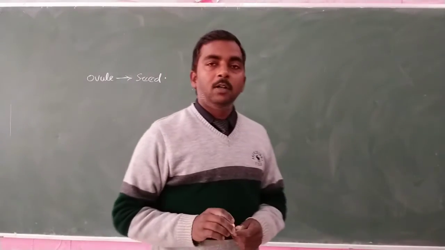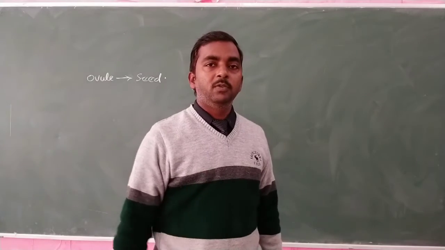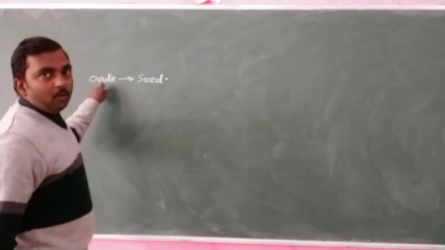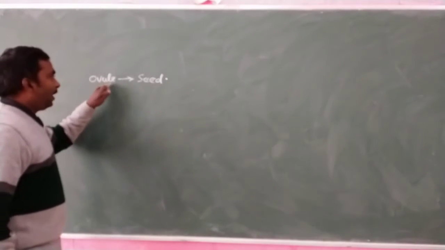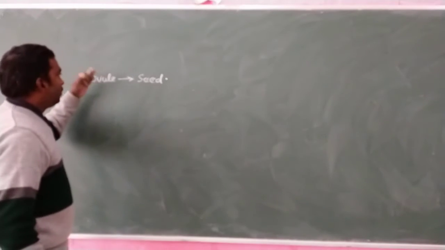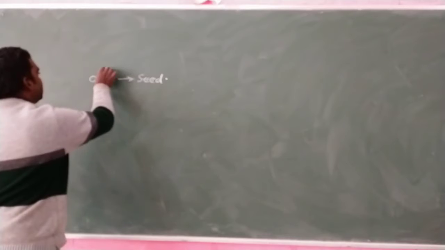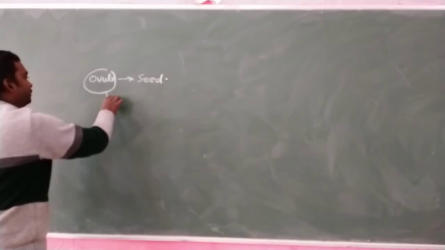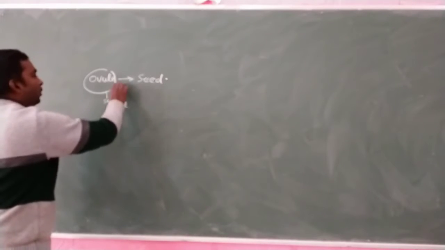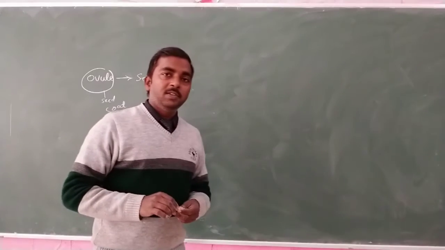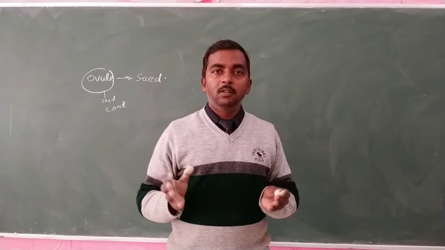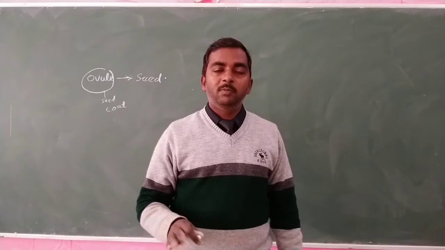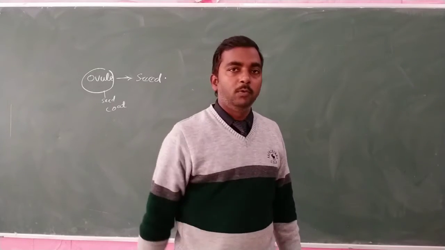So the product of syngamy and the product of triple fusion are found inside the ovule, and the ovule is converted to seed after developing a seed coat over it. These seeds are found inside the structure known as fruit, which is the form of ovary. It means the ovary after fertilization becomes converted into the fruit.